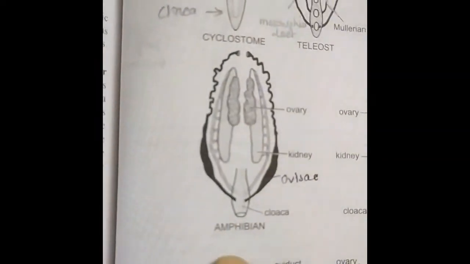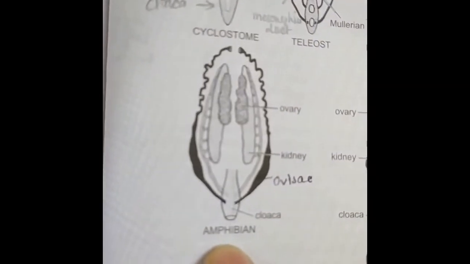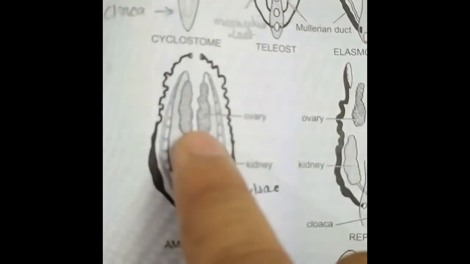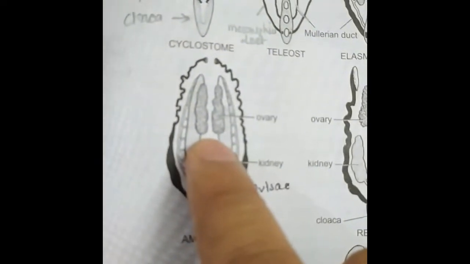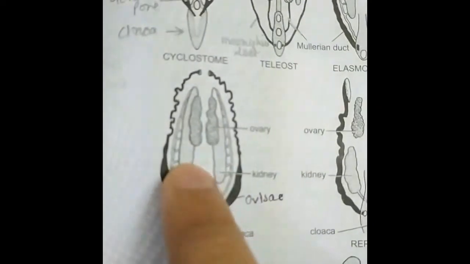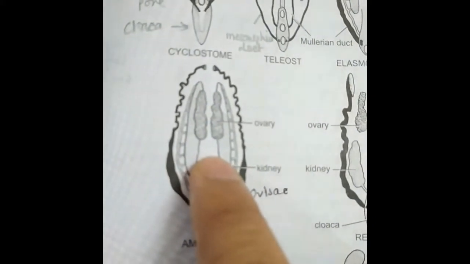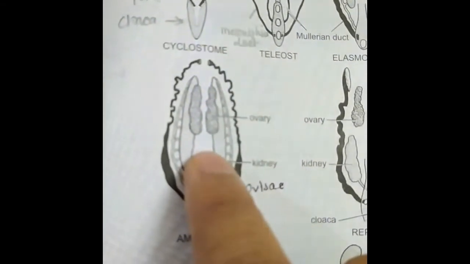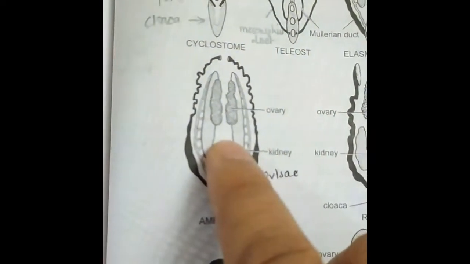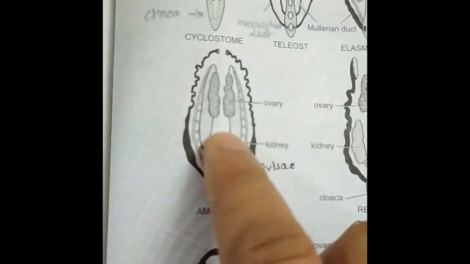So here you can see the structure of the amphibian ovary and oviduct. They have a pair of ovaries, and although they are found close to the kidneys, there is no direct association between the uriniferous ducts and the ducts of the ovaries.